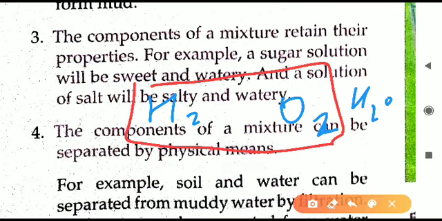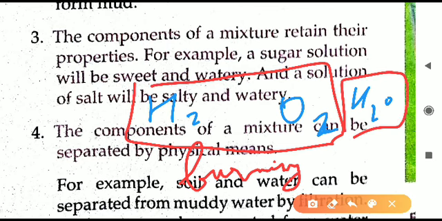Hydrogen and oxygen, what are they doing? They are combustible. They can support burning. So these are easily burning. Hydrogen can burn, oxygen can also burn. But what about water? Water is a fire extinguisher. So water is not burning. So we can say the properties of element and compound are different.